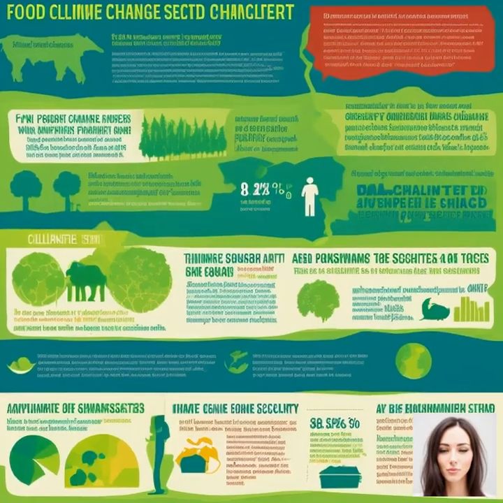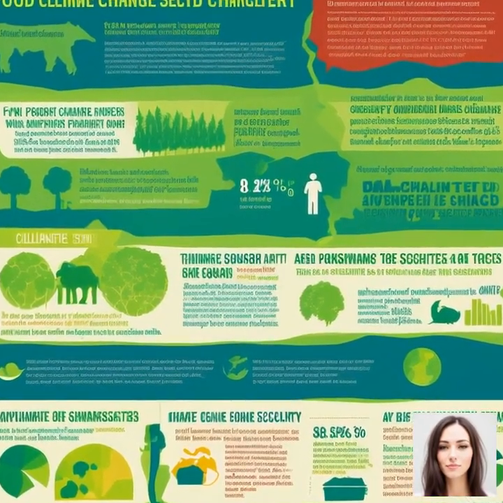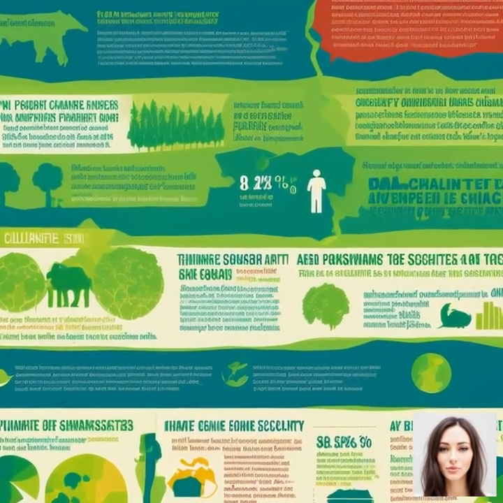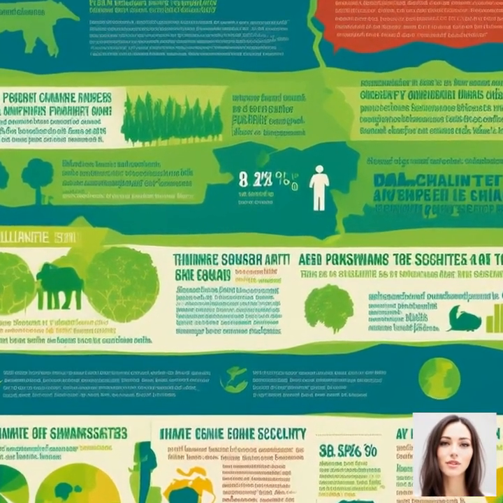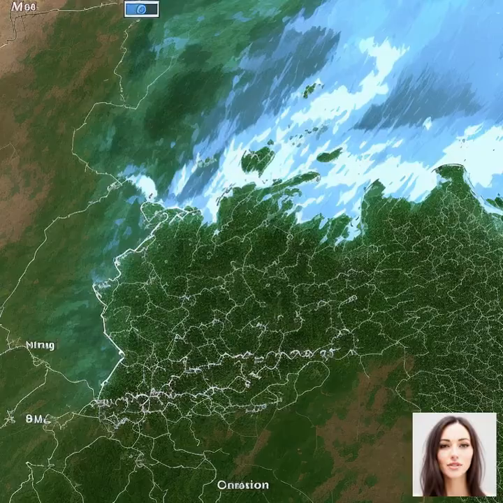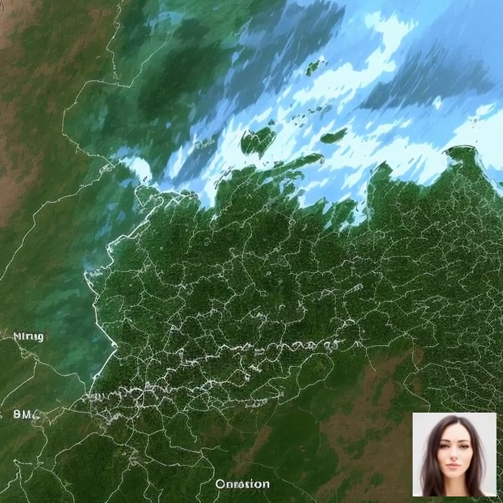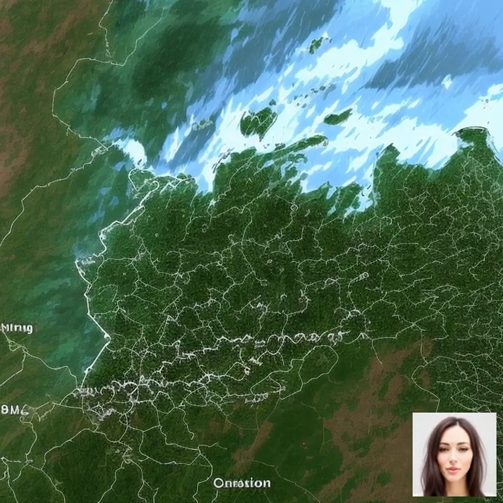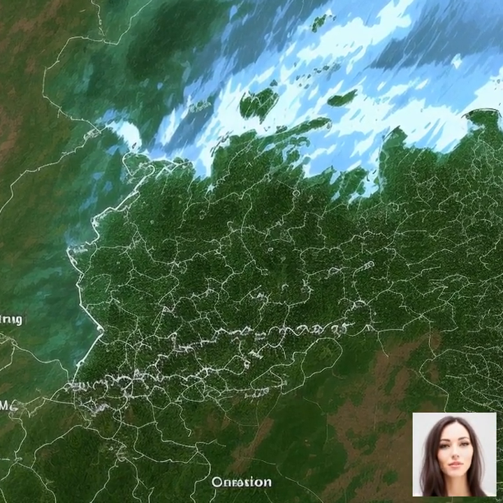Climate change and food security are intrinsically linked. Food security, just to clarify, is when all people at all times have physical and economic access to sufficient, safe, and nutritious food to meet their dietary needs and food preferences for an active and healthy life. But climate change, with its shifts in temperature, precipitation, and extreme weather events, threatens this.